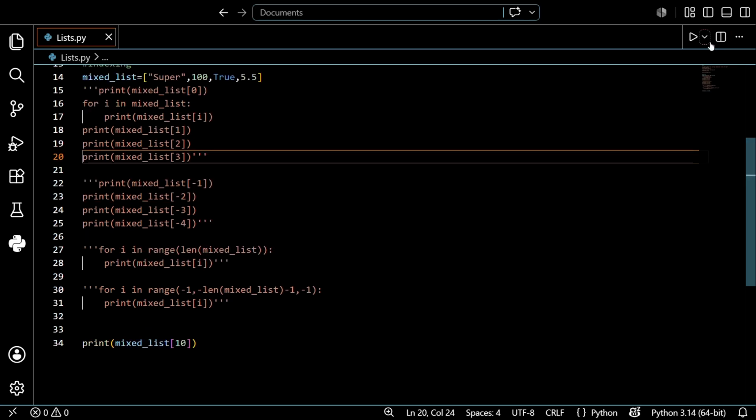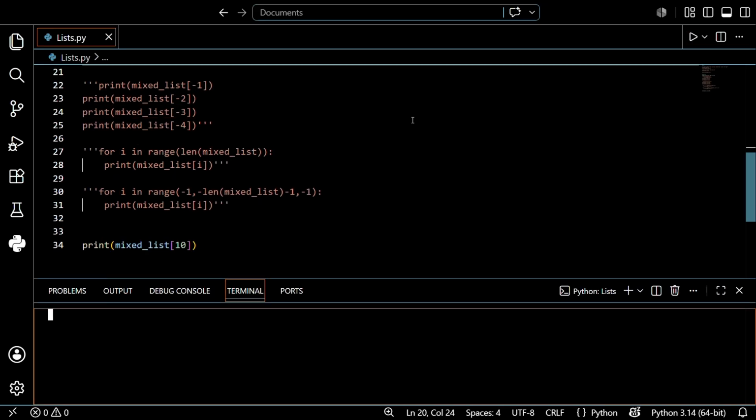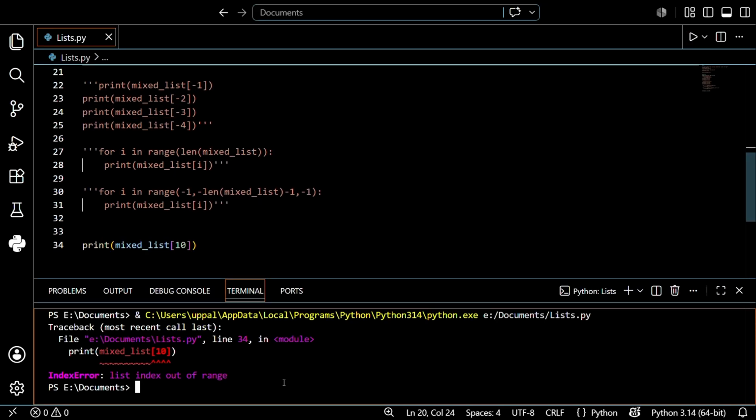So before that, I just want to run this. What will happen? Let's see. See, the answer is error. What is the error? Index error. It's showing the index error. I hope you understand, guys.